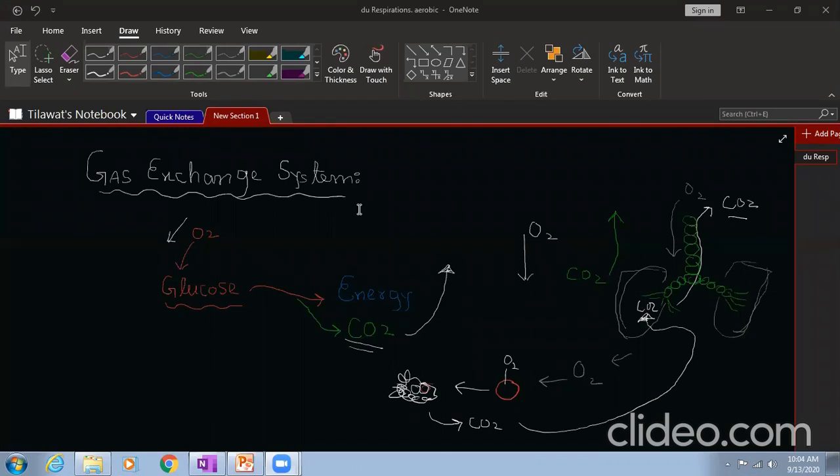In another form, carbon dioxide can react with water to form carbonic acid, and that carbonic acid in blood plasma can reach your lungs. There the carbonic acid converts back into carbon dioxide and water, and the carbon dioxide is eliminated from your lungs. Is it clear right now?